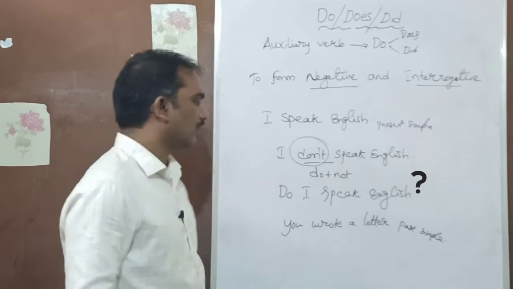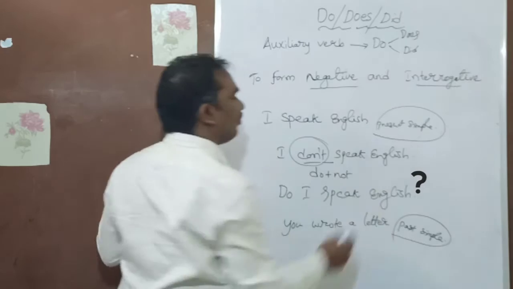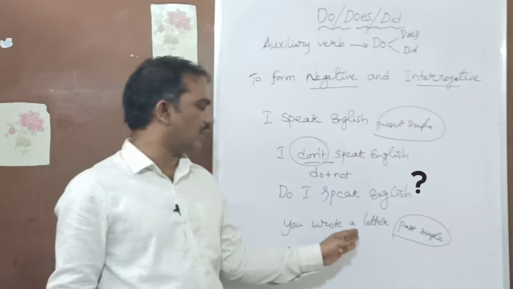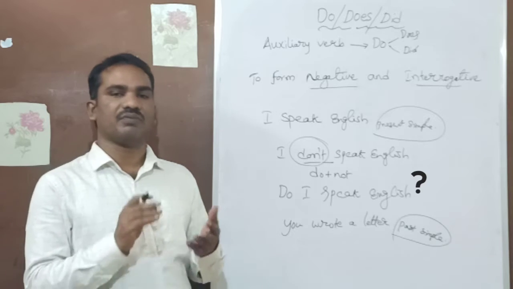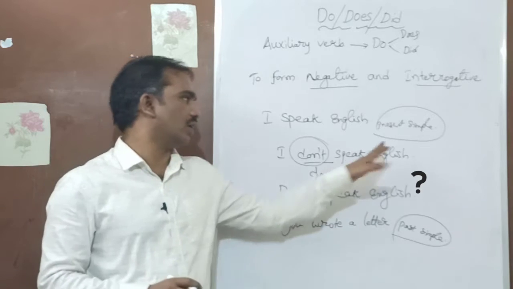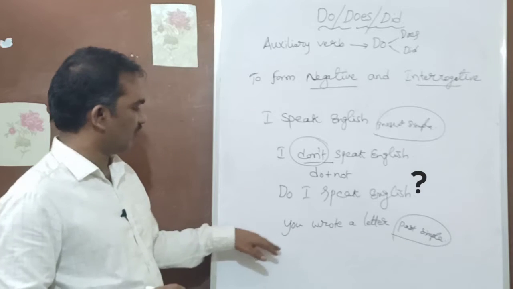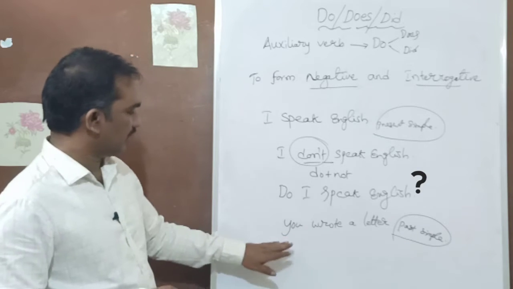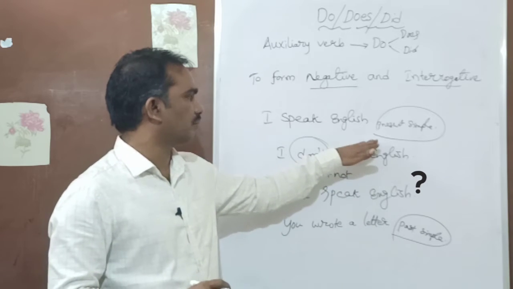If you don't understand what present simple and past simple are, you can go back to my previous videos and find a detailed explanation. Let's try to understand it. "You wrote a letter" is past tense. This is present tense.